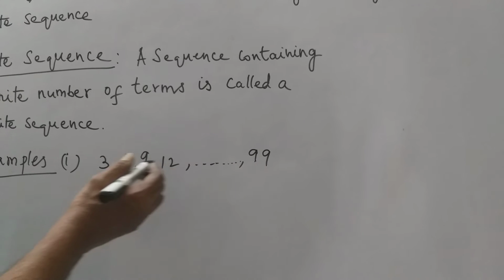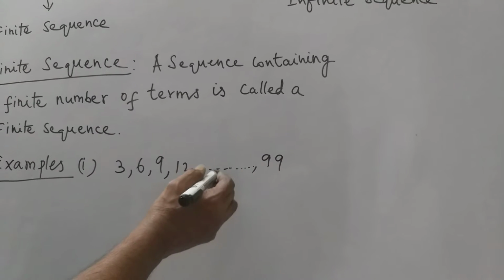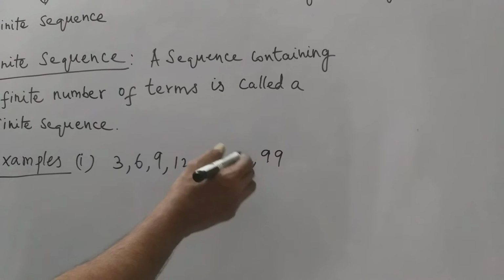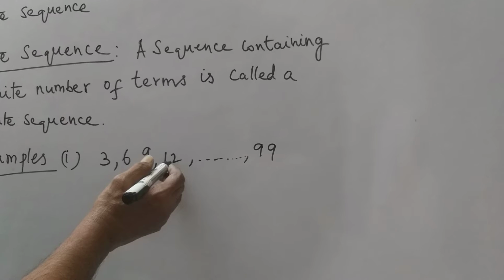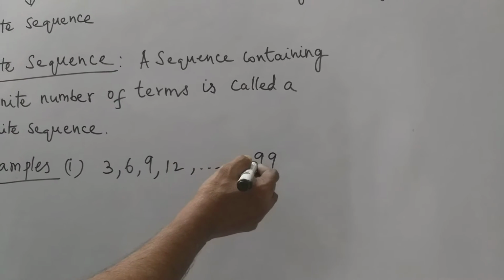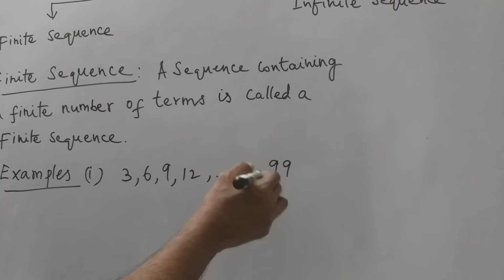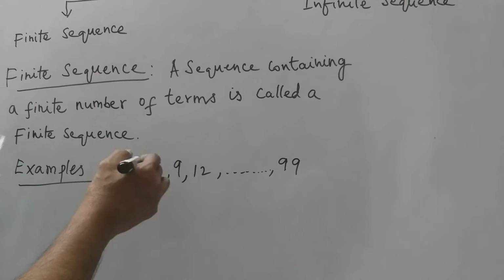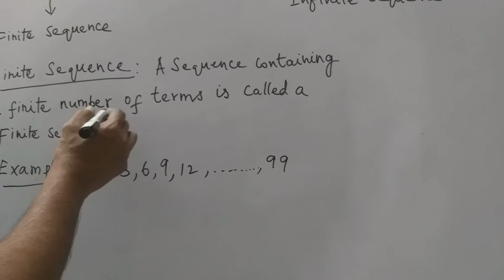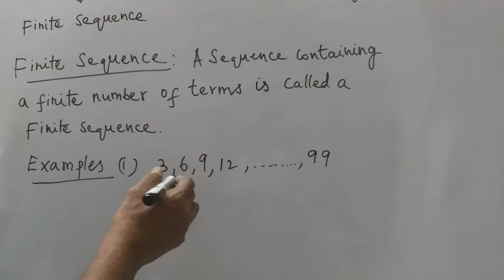The last term of this sequence is 99. Only limited terms are there; there is no term other than 99. So that is called a finite sequence. A finite number of terms is called a finite sequence.